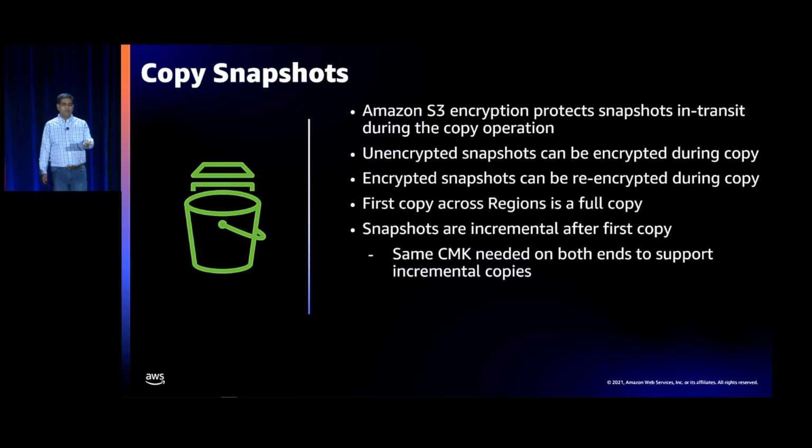The next thing is something that a lot of customers get tripped up about. The first copy across regions, much like taking the first snapshot, is a full copy. Snapshots after that are incremental. Even encrypted snapshots, so long as you use the same CMK, are also incremental, and you need the same CMK to support incremental copies. But that is pretty cool, to actually get incremental copies on both sides of the copy.